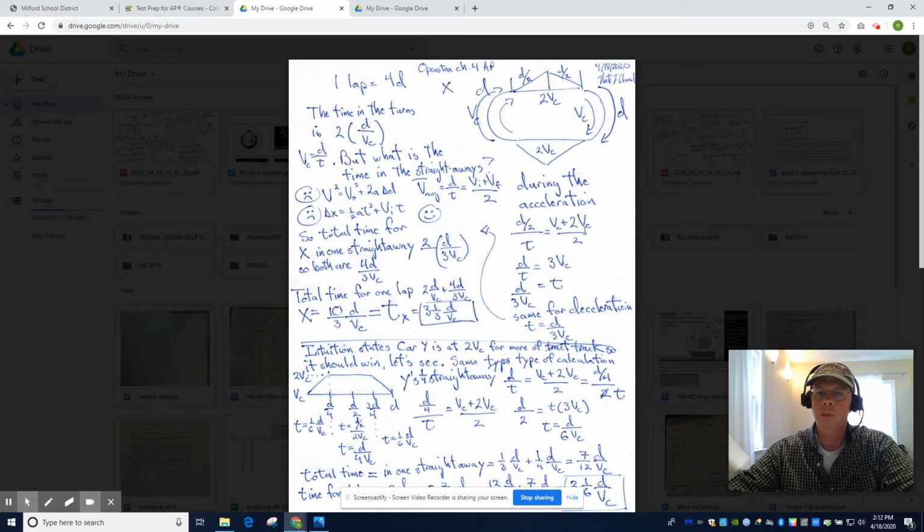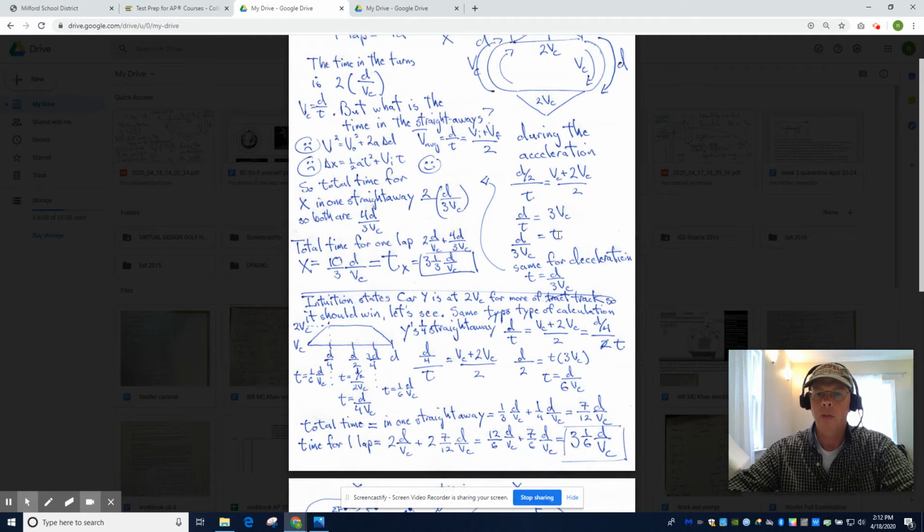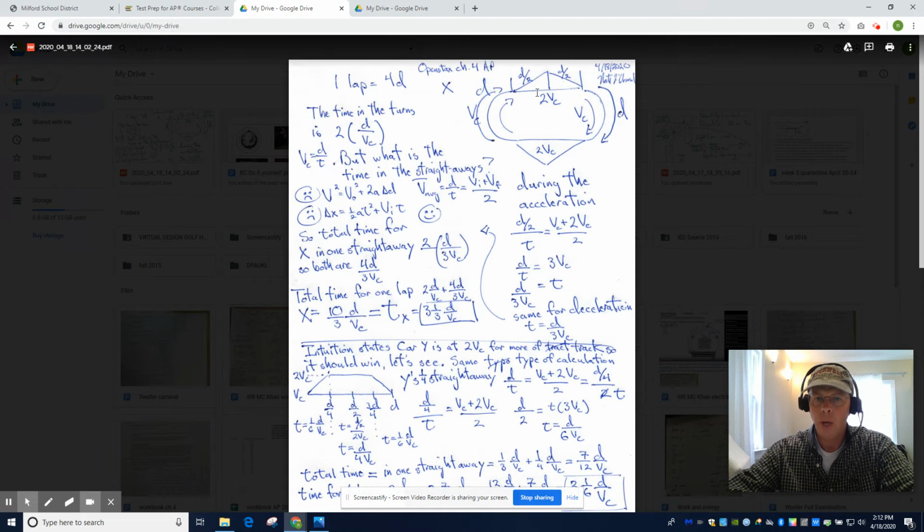All right, so we set the two average velocity equations equal to each other, do a little bit of algebraic magic, and we get the time to do half of the straightaway for car X is distance divided by VC, all divided by 3. That is 1/3 d divided by VC. It has to do that twice, obviously, because it gets up to speed and back down to speed.